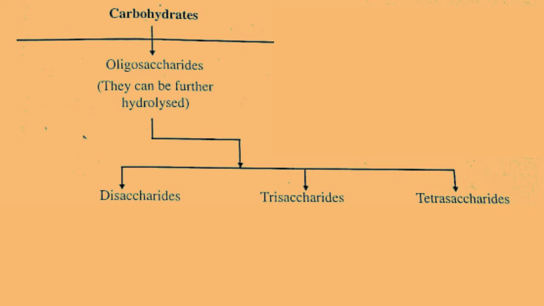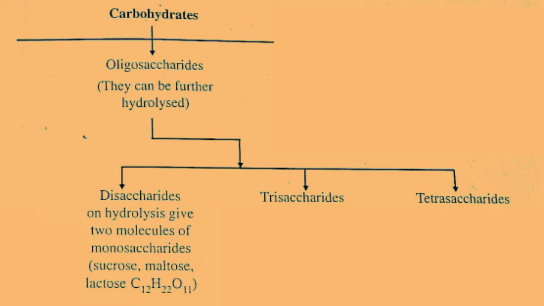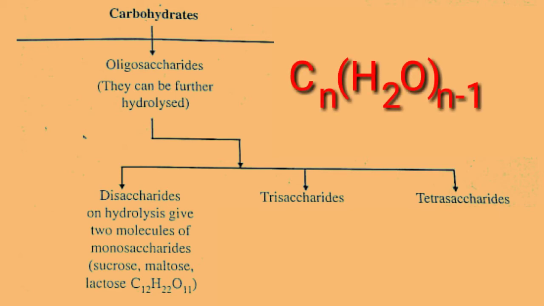First we'll see about disaccharides. On acid or enzyme hydrolysis, they yield two molecules of monosaccharides, having the general formula CnH2On-1. Examples: sucrose, maltose, and lactose.